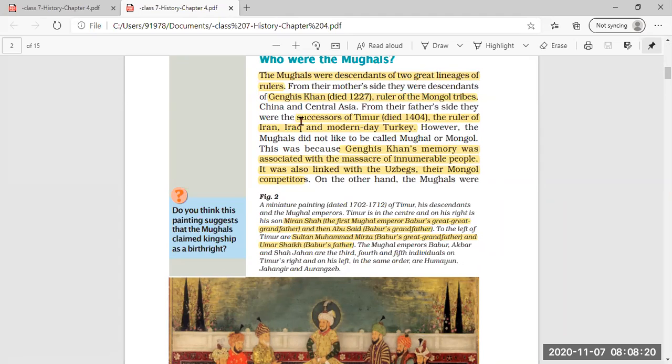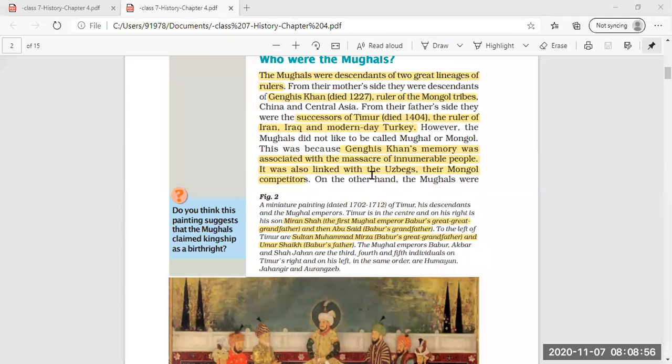First, from one side, they were from Genghis Khan's side, who was a Mongolian and belonged to the Mongol tribe, and from the father's side, Mughals belonged to Temur. And another thing we came to know is that Mughals did not like to be called descendants of Genghis Khan. Rather, they preferred to call themselves from the Timurid background.